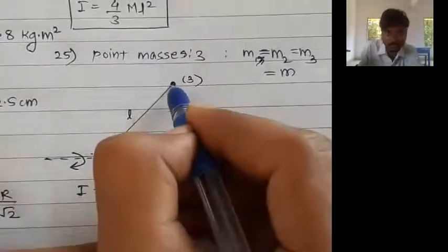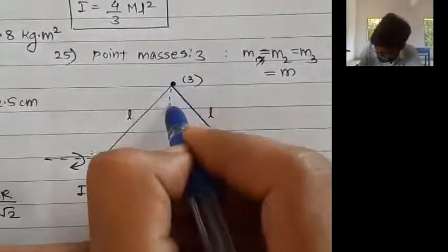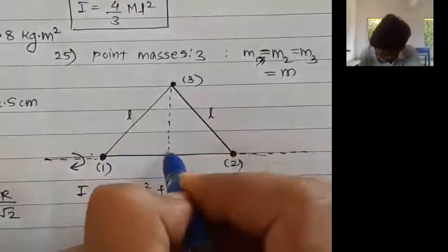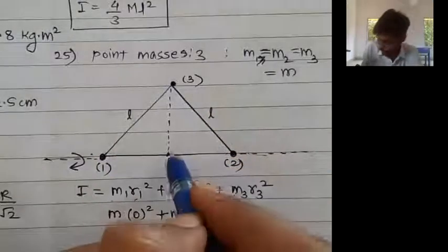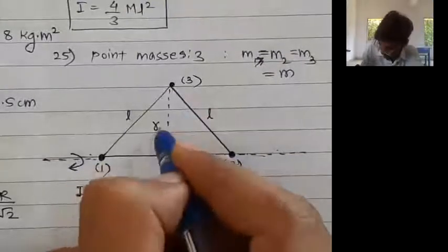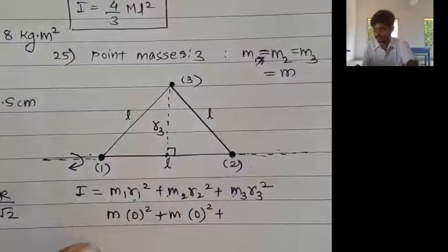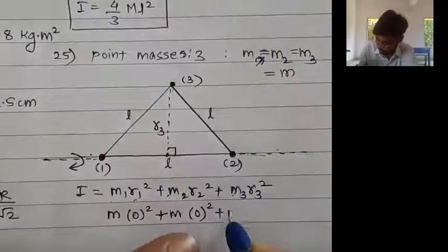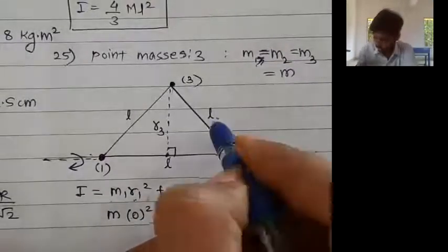Then m3. The third mass is here, and its perpendicular distance from the axis is this, our r3. M3 is m. What is r3 in terms of L?